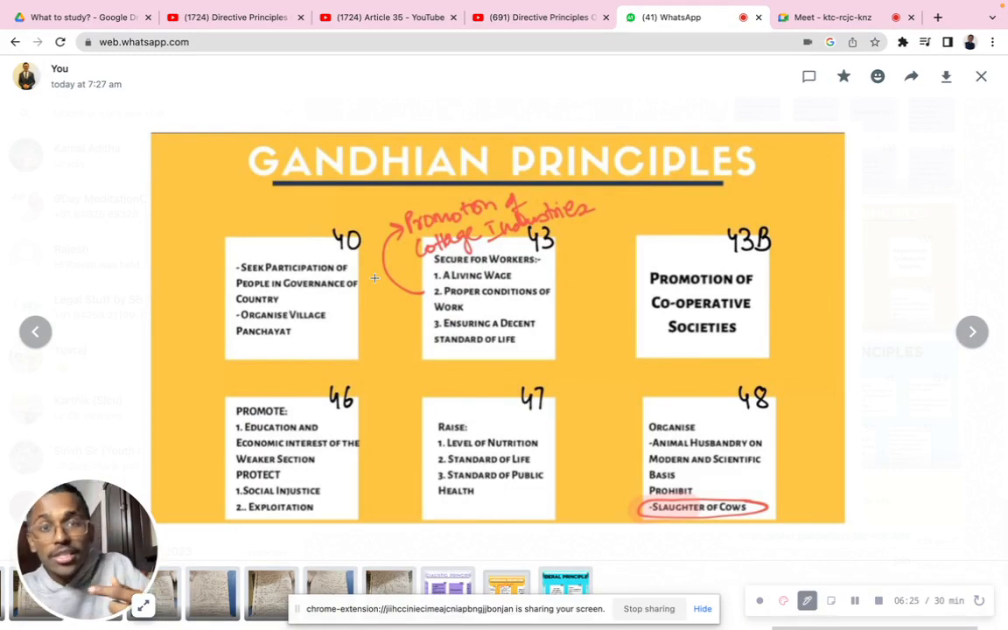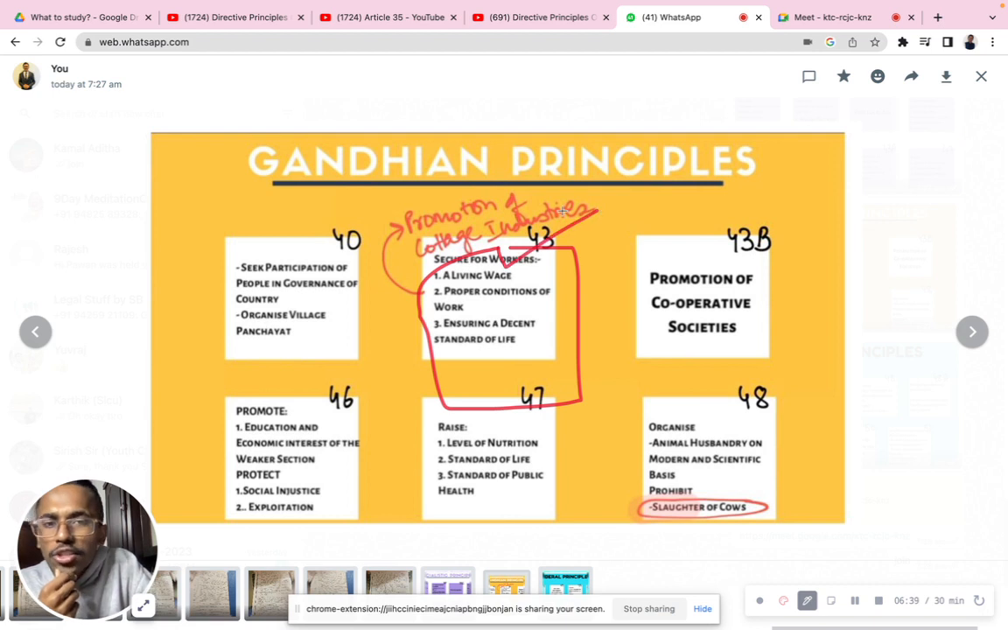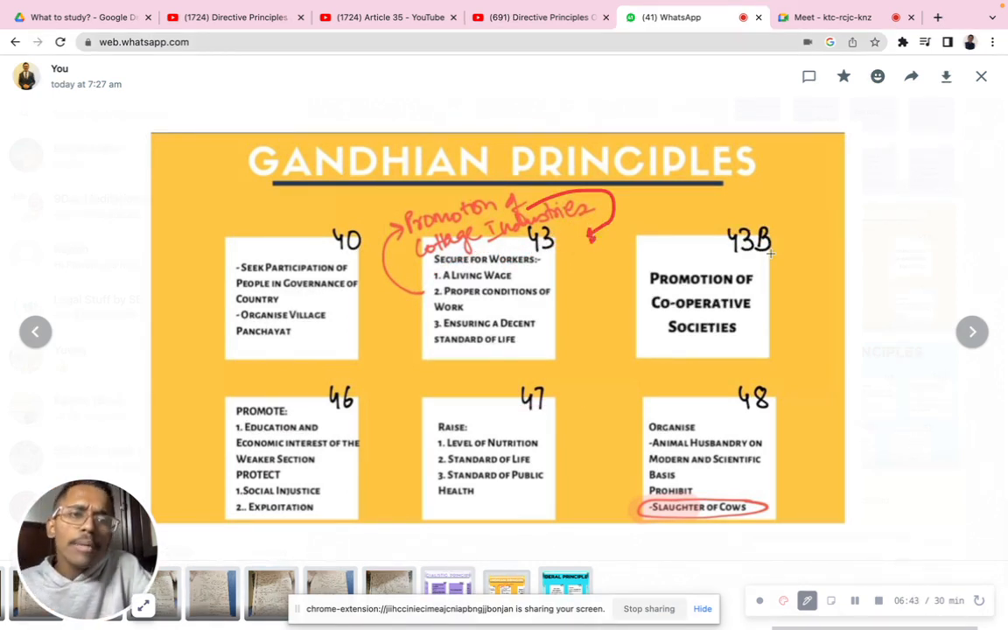So that election system, everything, is enshrined under Article 40. Article 43 speaks about a living wage, proper working conditions, and ensuring decent standards of life. For whom is this? Is it for urban or for rural people? It is basically for rural people, for promoting the cottage industry. Even for urban people, it can apply to some extent. 43B speaks about promotion of cooperative societies. We have different cooperative societies, right? Cooperative societies run for particular specific objectives, and they're doing ample work. Even the milk dairy cooperative society is very popular these days. So even that is taken from the Gandhian principles.